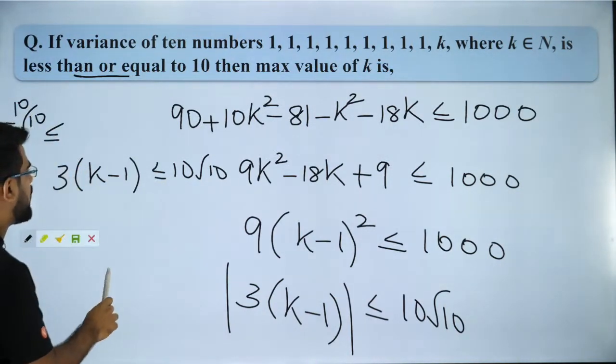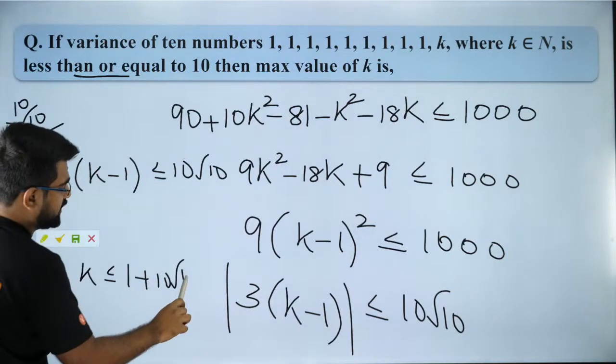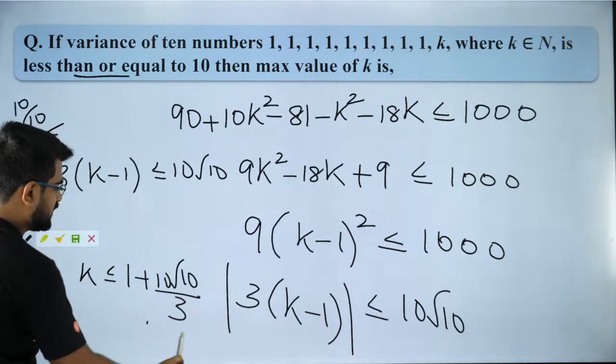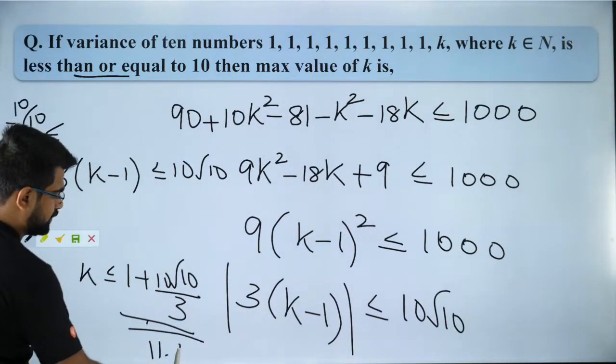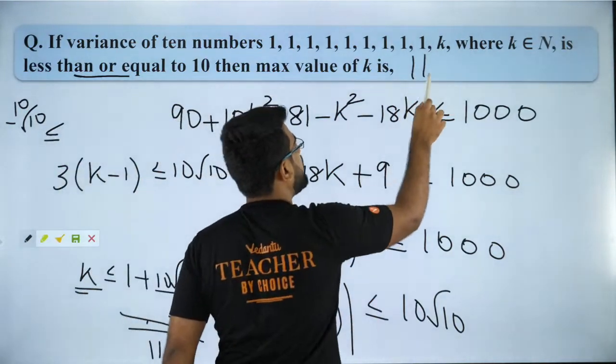So let's focus only on the positive side. So k will be less than or equal to 1 plus 10 root 10 by 3. So this will be 11 point something. So k's maximum value can be 11. I hope you guys got it.